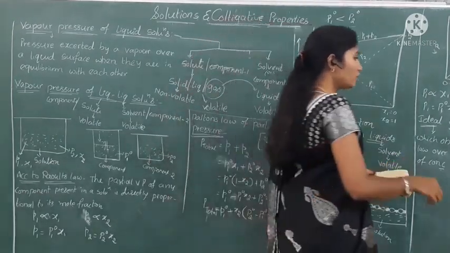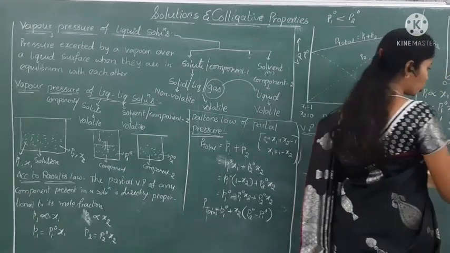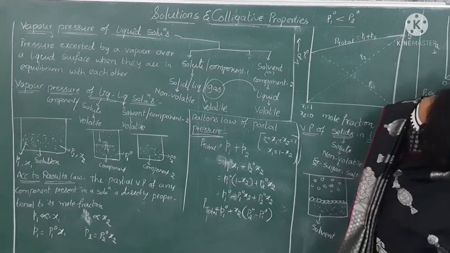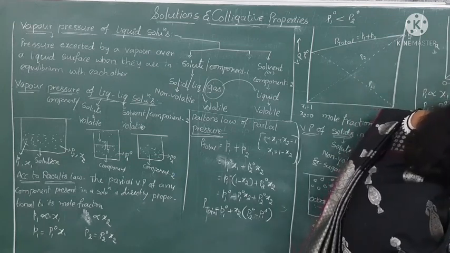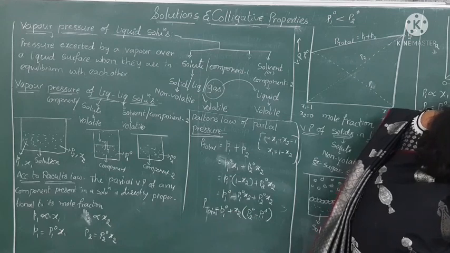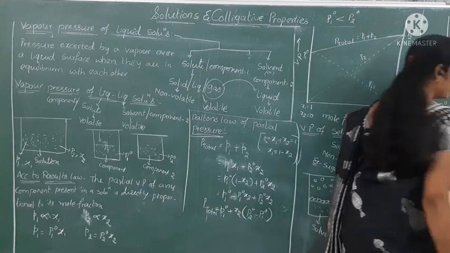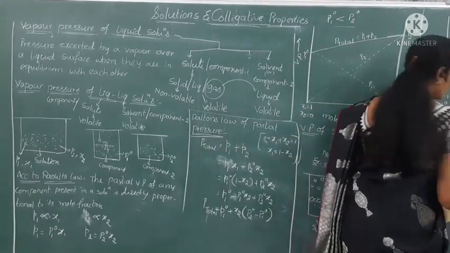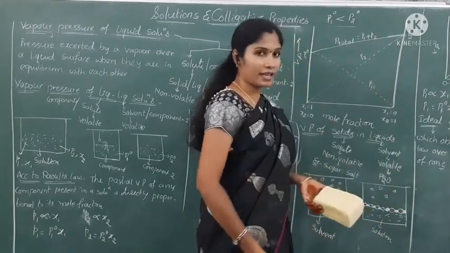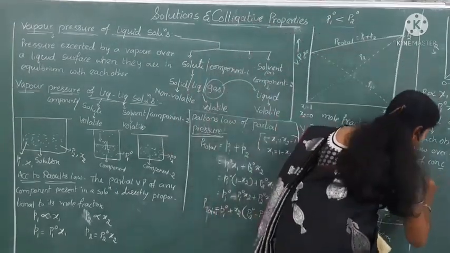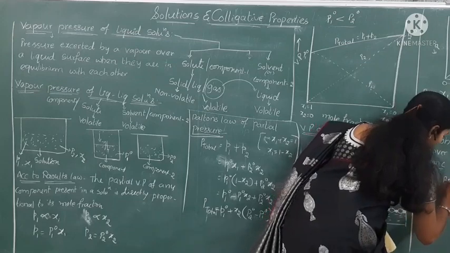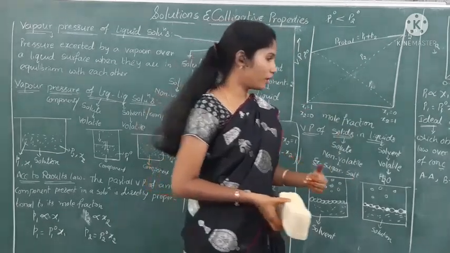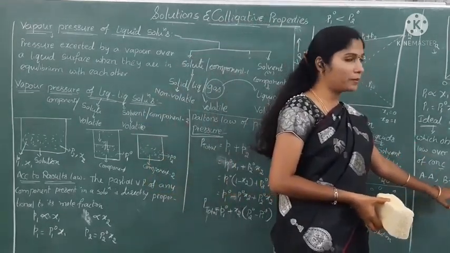Okay now. If they are not obeying Raoult's law, they can show two types of deviations: one is a positive deviation and another one is a negative deviation. Suppose here we take two components: AA is one component and BB is another component.